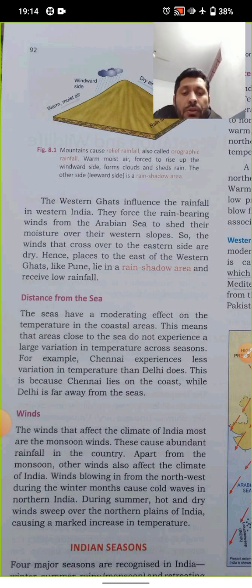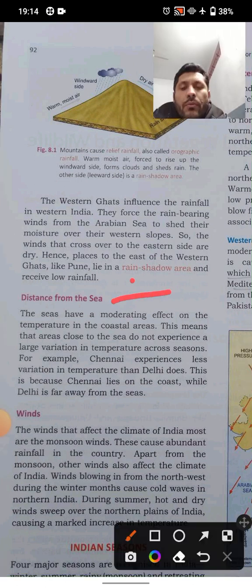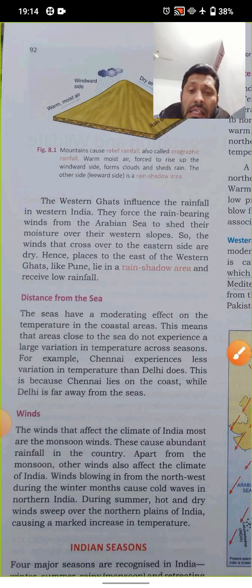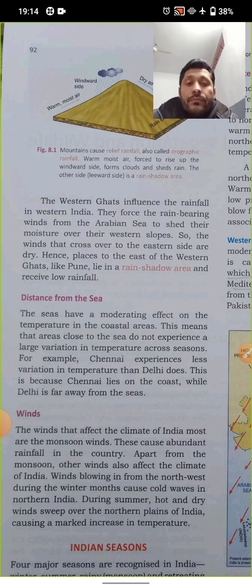Now distance from the sea. When we talk about distance from the sea, this is the point we are reading now. The sea has a moderating effect on the temperature in the coastal areas. This means that areas close to the sea do not experience a large variation in temperature across the seasons. For example, Chennai experiences less variation in temperature than Delhi does. This is because Chennai lies on the coast while Delhi is far away from the sea. This is what we call distance from the sea.